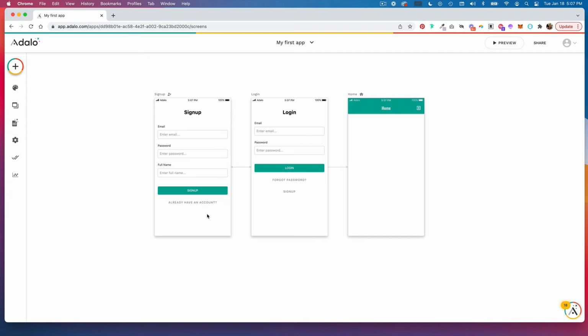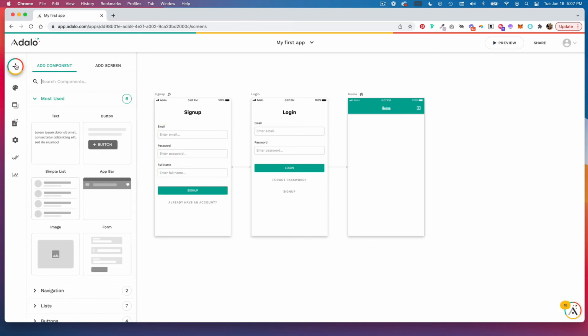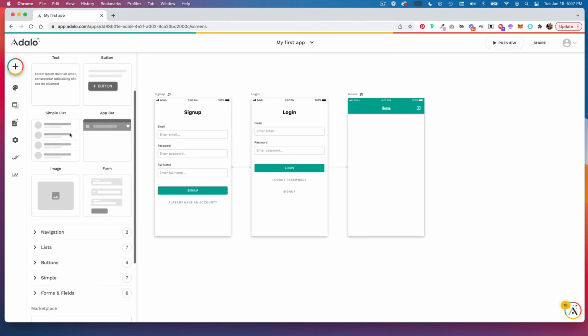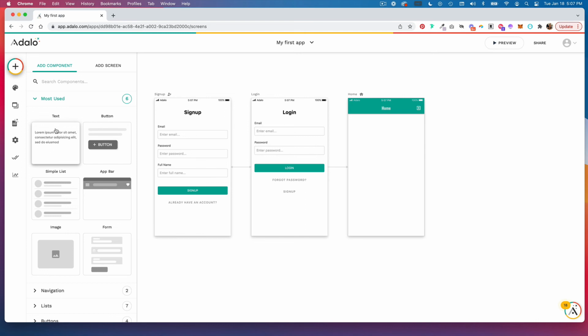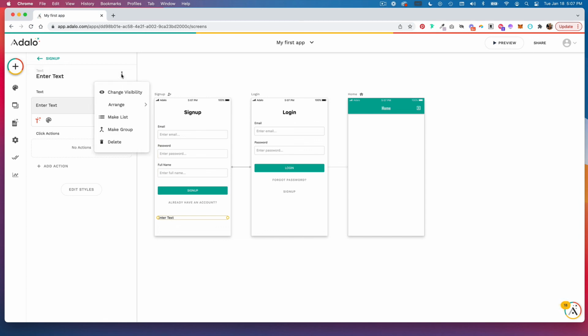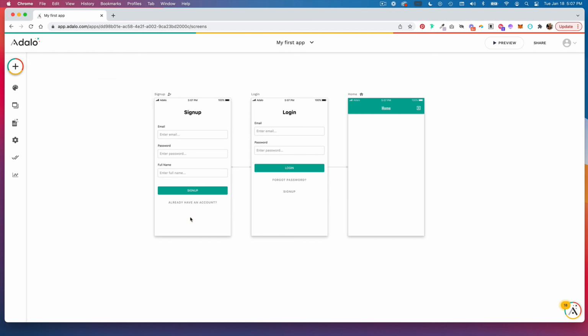And if you wanted to add additional components to any of these screens, and this goes for any screen, you come up here to this plus icon and you can see a list of different components. All you have to do is choose the component you want to add, and you drag it and drop it onto a screen. And here you can start setting up a component from scratch. And if you want to remove a component, you can come up here to these 3 dots and delete it, or you can just click on it and press delete from your keyboard.